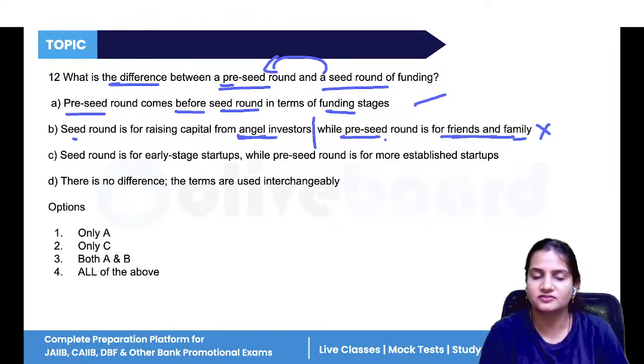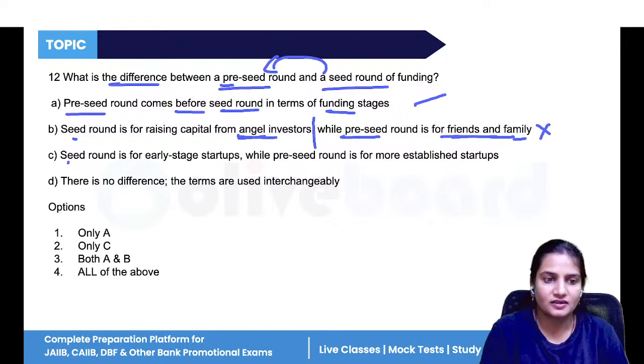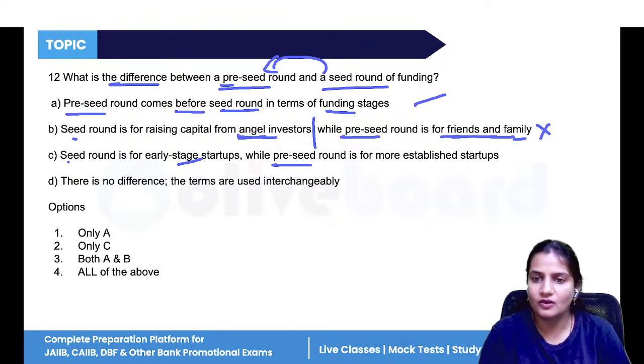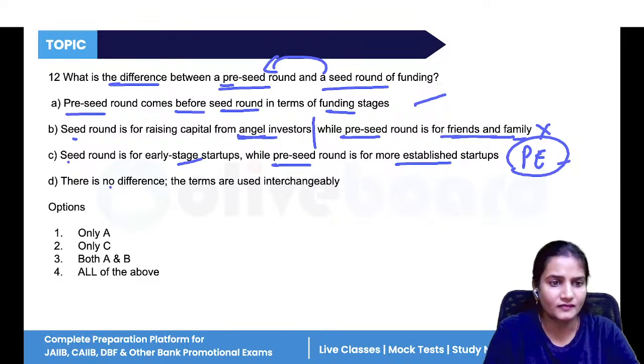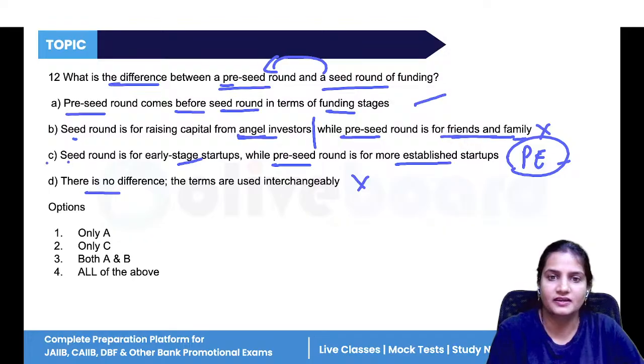But this line is not correct. Now, seed round is for early stage startups. Yes, this is also correct. Pre-seed round is for more established startups. No. Private equity is for more established startups. And there is no difference. No, there is a difference. So B, C, and D are incorrect. Now, what was asked is what is the difference? So option A is correct.